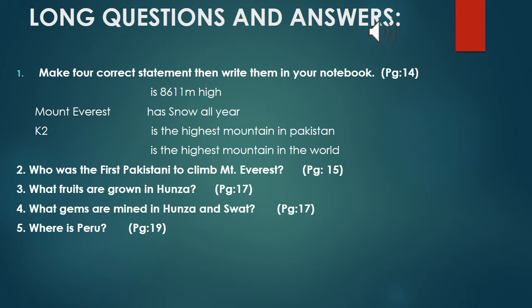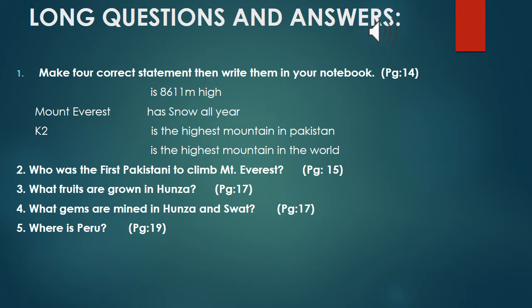Now question number 8 is, why do farmers grow their crops on terraces? It's on page 19. Now let me tell you what terraces are. Terrace is an old method of farming, and in this method the slopes of a mountain are cut down into wide steps, wide stair-like steps. Stair steps are smaller, but these steps are wider than a stair step. And in these wide steps, they create some flat land for farming.